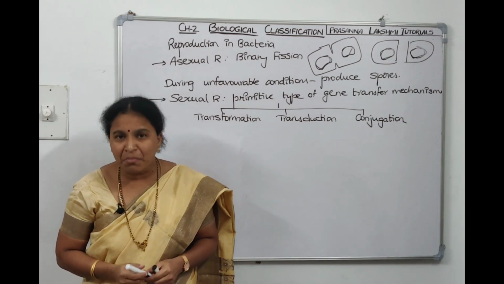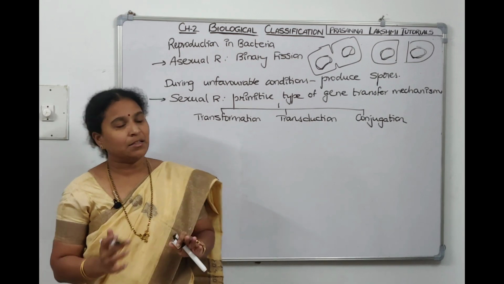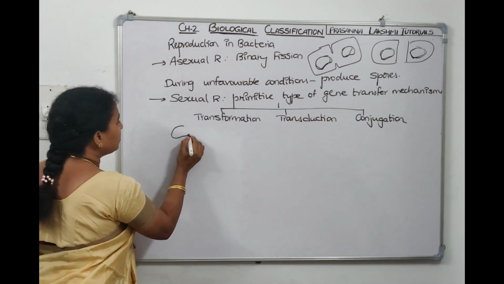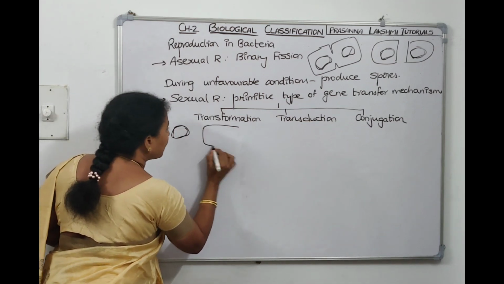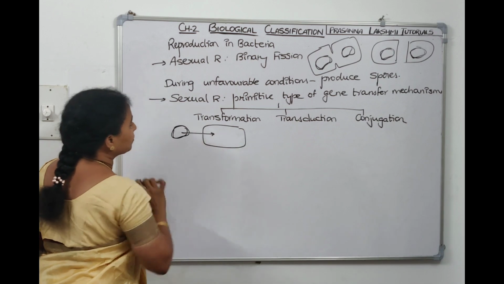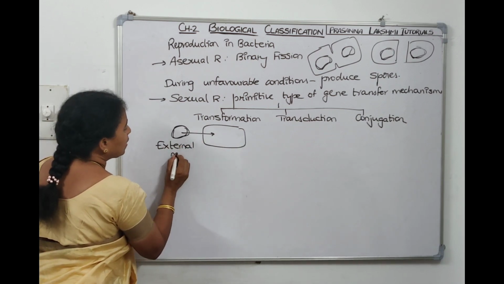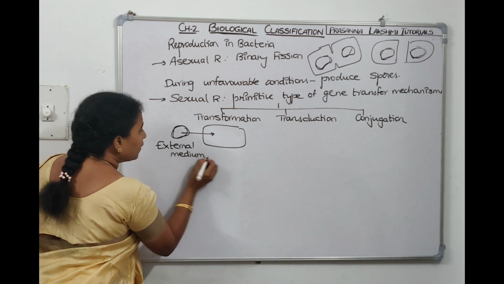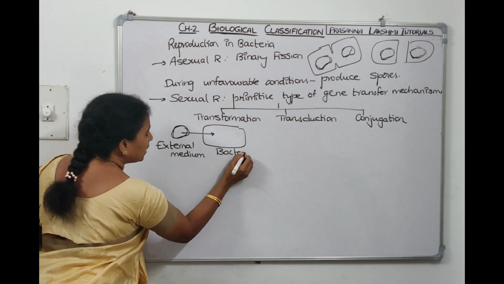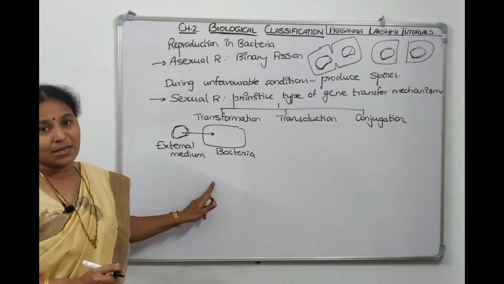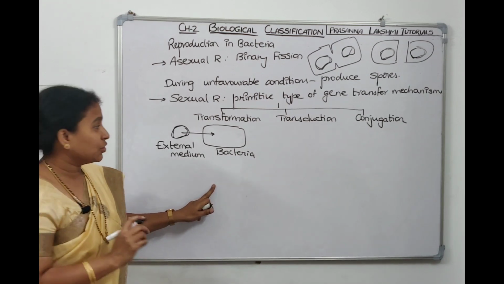Now transformation means uptake of DNA by the bacteria. In the surrounding there is some DNA, and if the bacteria takes the DNA from the external medium, that technique is called transformation. What is transduction?